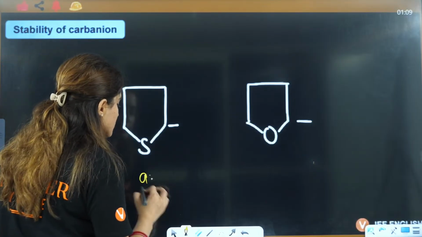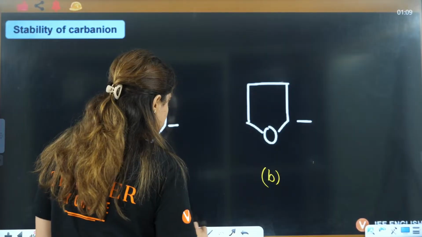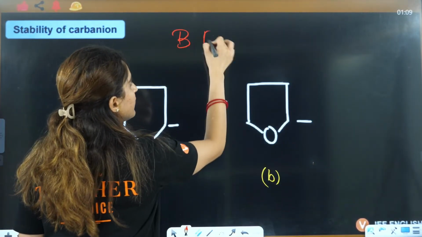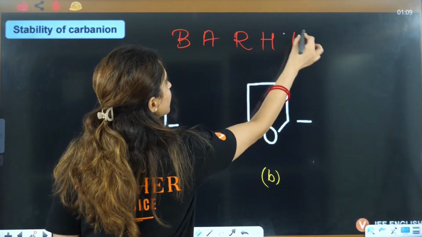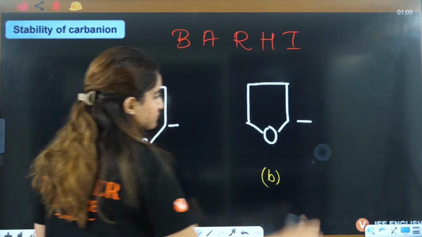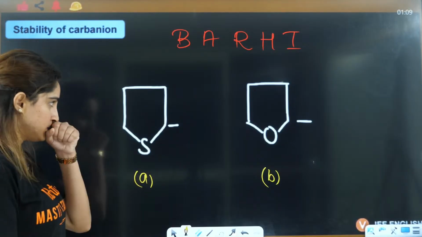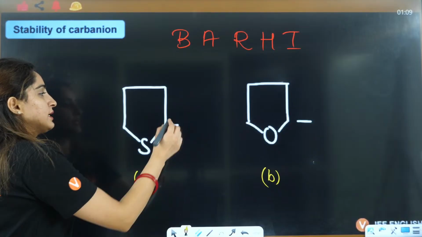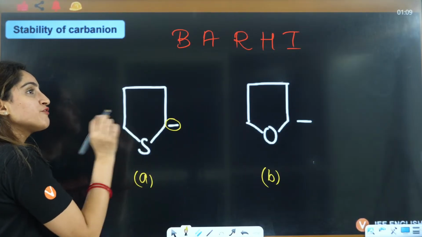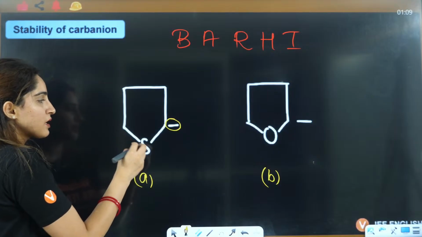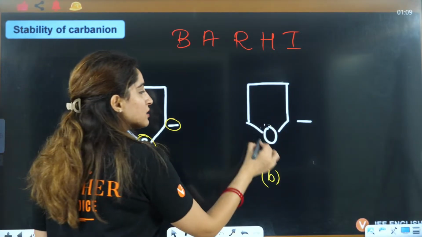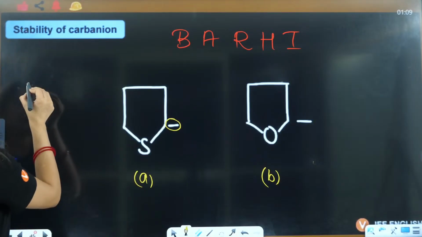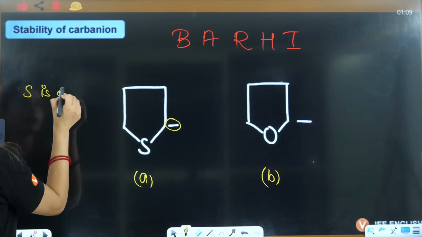So this is A, this is B, right? Now again we'll do back bonding. That is our life. Okay? Back bonding, let's see. Here is a different concept, right? This is negative, you need electron deficient, right? So out of oxygen and sulfur, which is electron deficient? So sulfur is electron deficient.